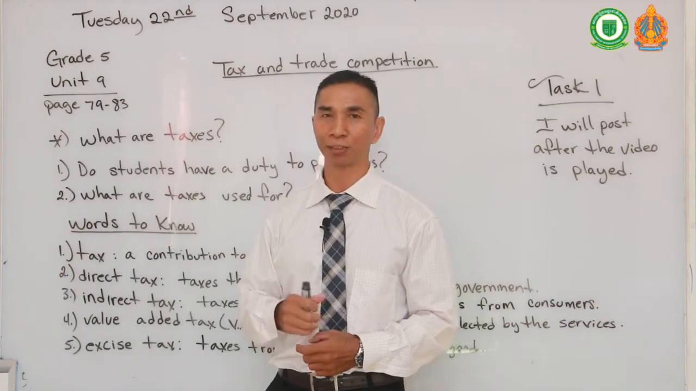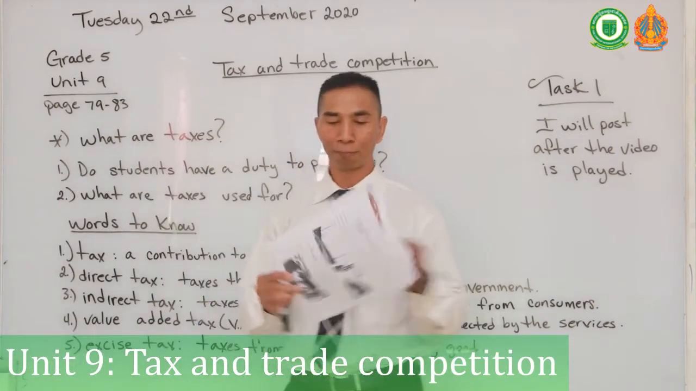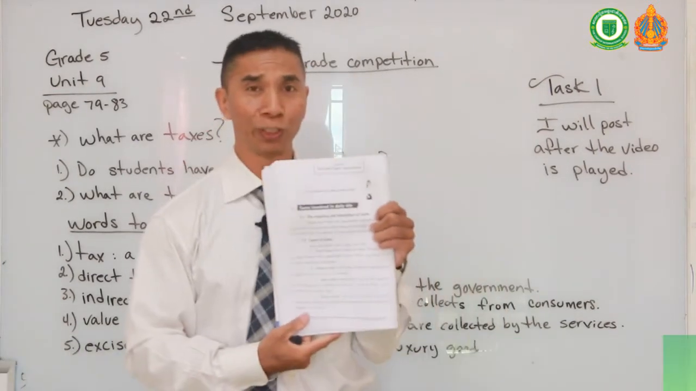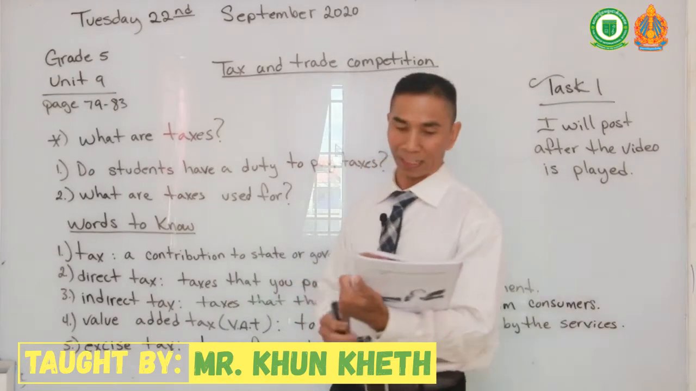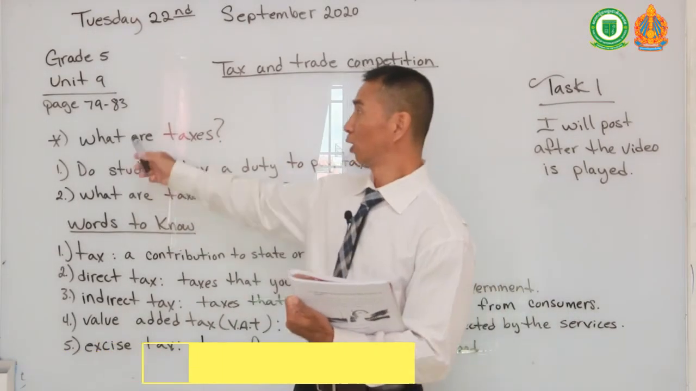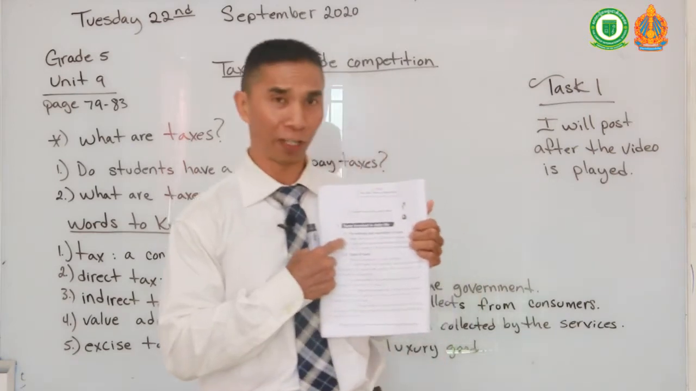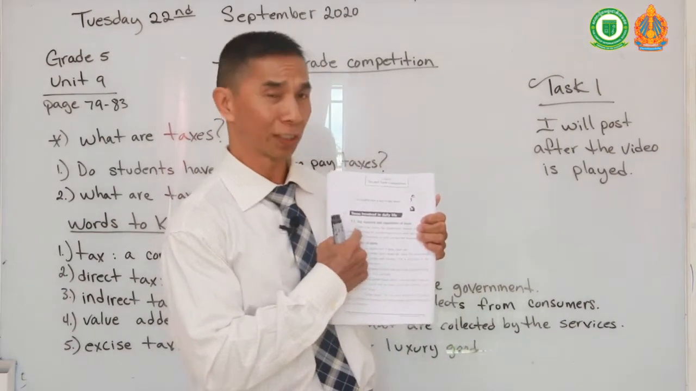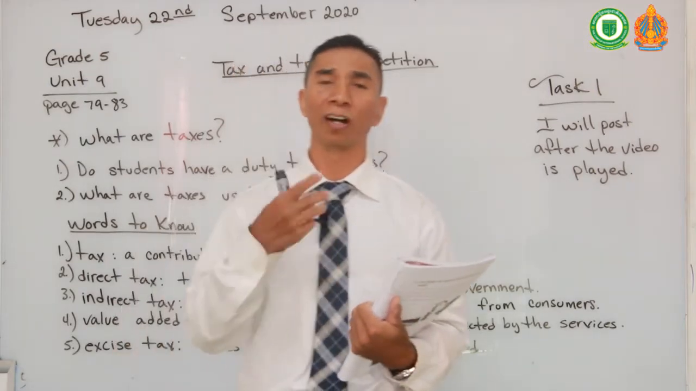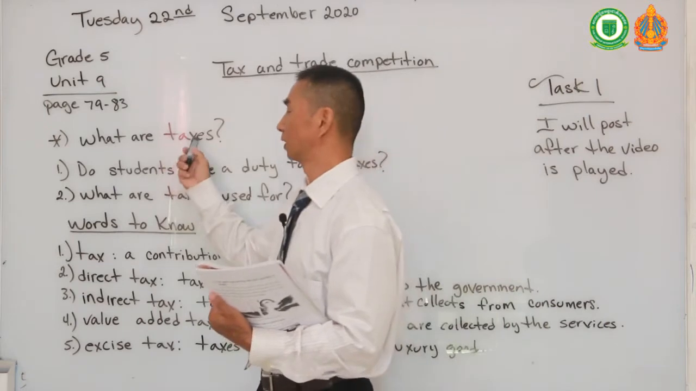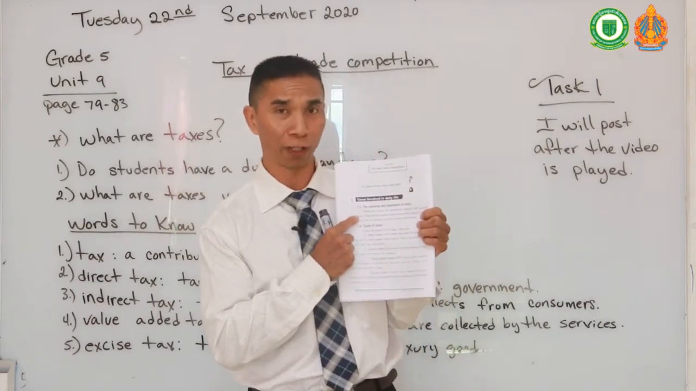So can you please take out your book and turn to page 79. I have mine marked. Page 79 is in Unit 9. And our topic for today is taxes and trade competition. Okay, so what are taxes? Can you read the first paragraph in your book explaining what this book explains about taxes? If you want, I will read it for you right now so we all can have a better understanding of taxes. You can also read with me as I read the first paragraph on page 79.